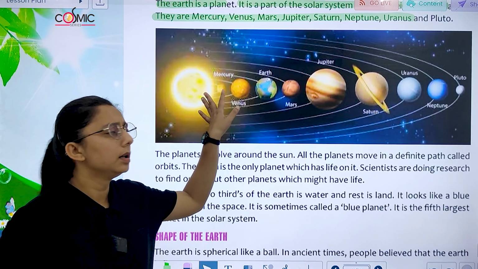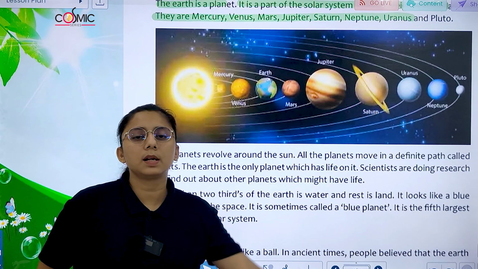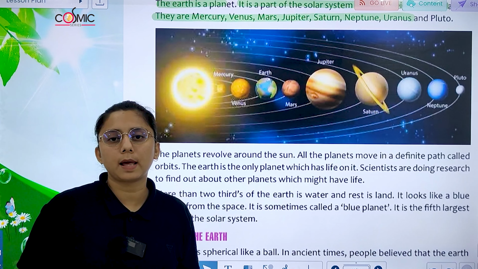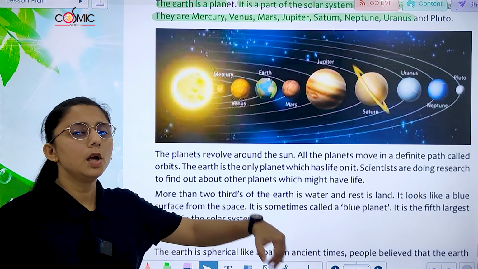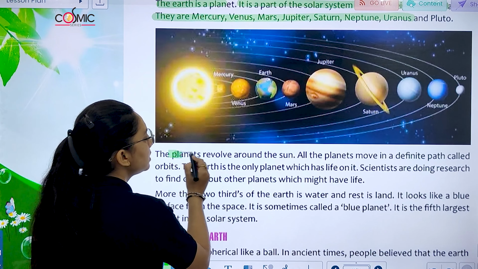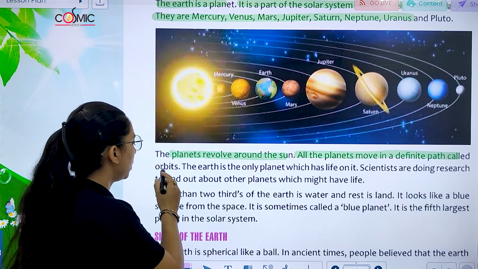This is the sun, Mercury, Venus, Earth, Mars, Jupiter, Saturn, Uranus, Neptune, and Pluto. And Pluto is considered a dwarf planet. ठीक है, अभी exist नहीं करता है, इसको dwarf planet मान लिया गया है. Now the planets revolve around the sun. All the planets move in a definite path called orbit.